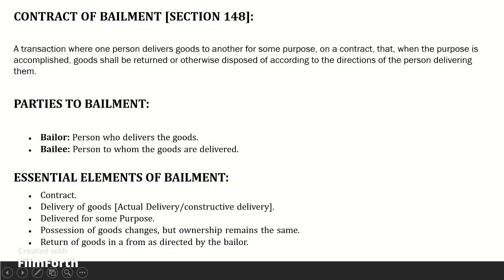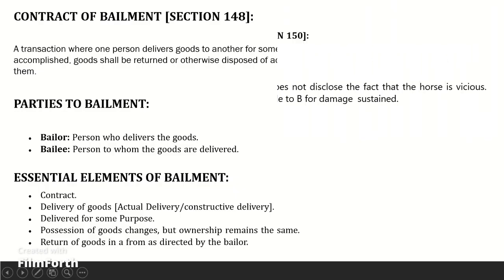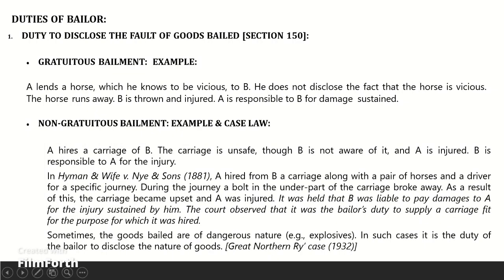Return of goods. The bailee is obliged to return the goods physically to the bailer. The goods should be returned in the same form as given or may be altered as per the bailer's direction. It should be noted that exchange of goods should not be allowed. The bailee cannot deliver some other goods, even not those of higher value. Deposit of money in a bank is not bailment, since the money returned by the bank would not be identical currency notes.